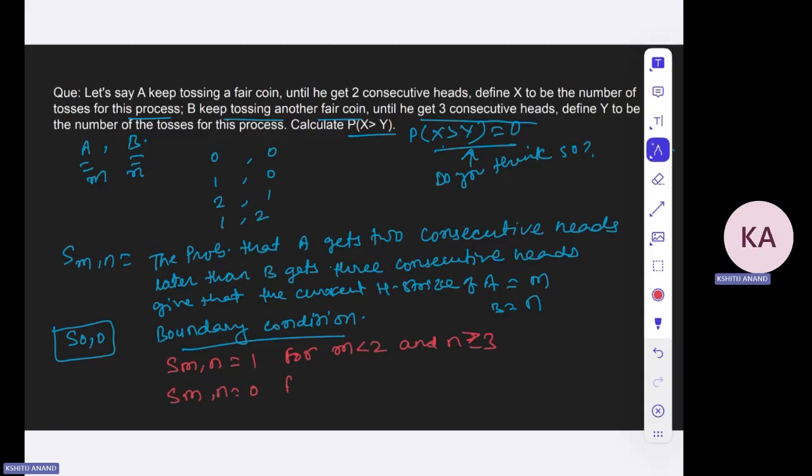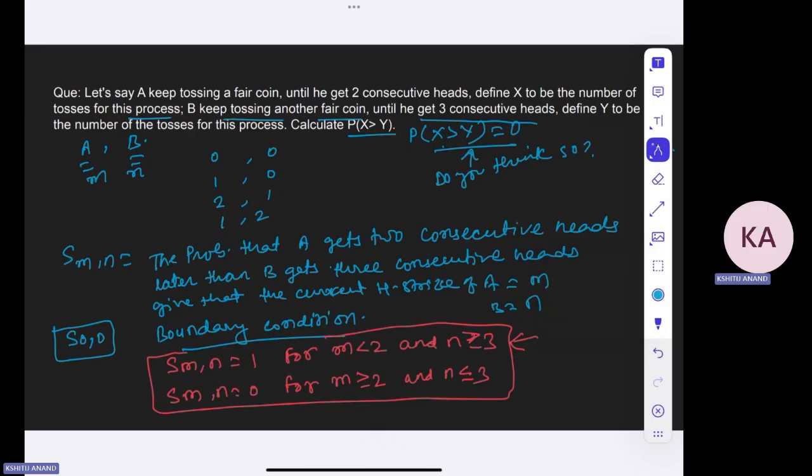When will it be 0? It will be 0 when M is greater than or equal to 2, so A has already got 2 consecutive heads, and N is less than 3. So these are the boundary conditions that we have, and they will be very much helpful to solve this particular problem. If I again repeat the boundary conditions, the first boundary condition says that B has already got 3 consecutive heads, but A has not got 2 consecutive heads yet. And the reverse of that is true for the second boundary condition, right?